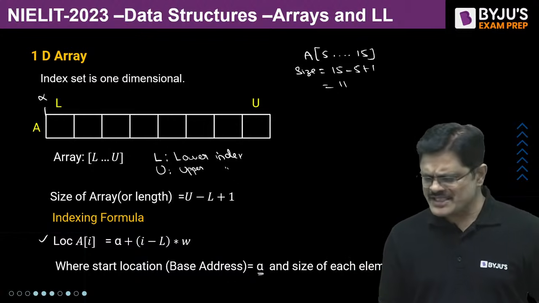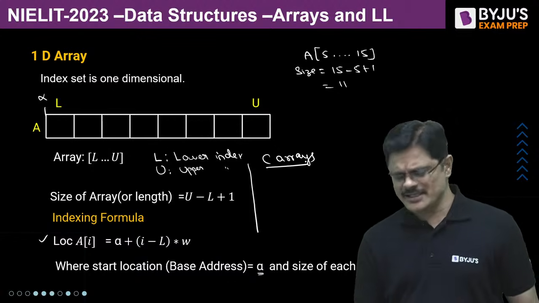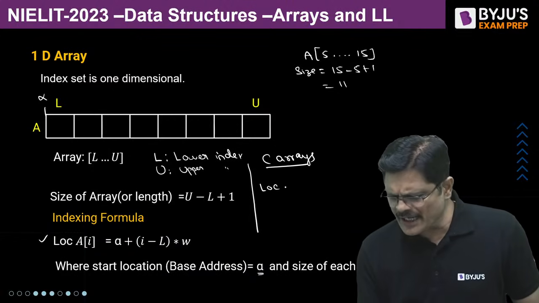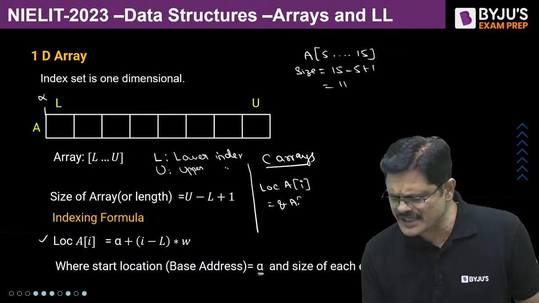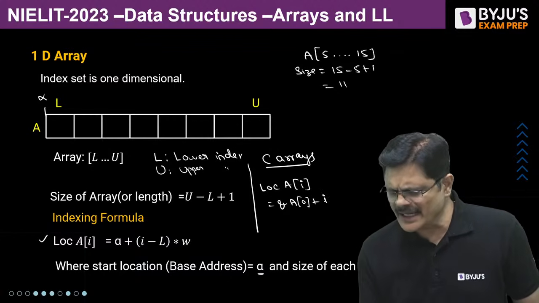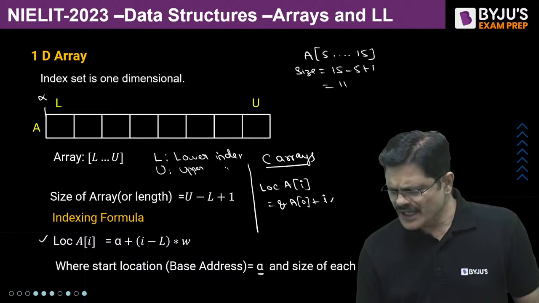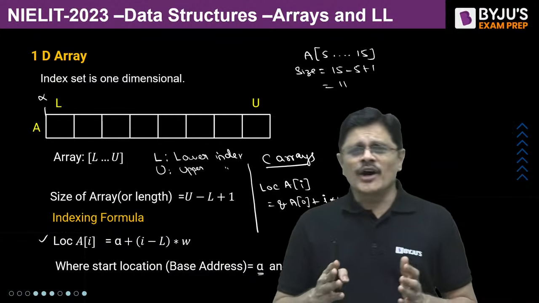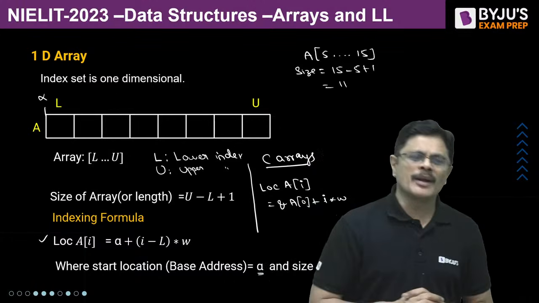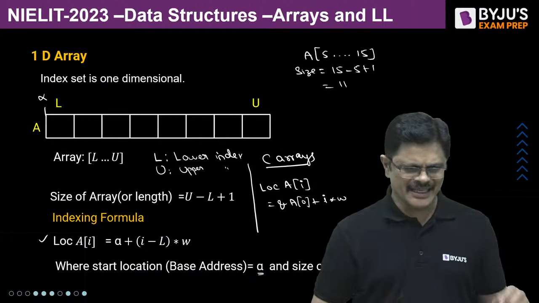For C arrays the story is very simple. The location of A[I] is the starting memory location, the address of A[0], plus (I minus the lower index, which is 0, so I minus 0 is I only) into the size of the element. Directly you get the address of the ith index using this formula.